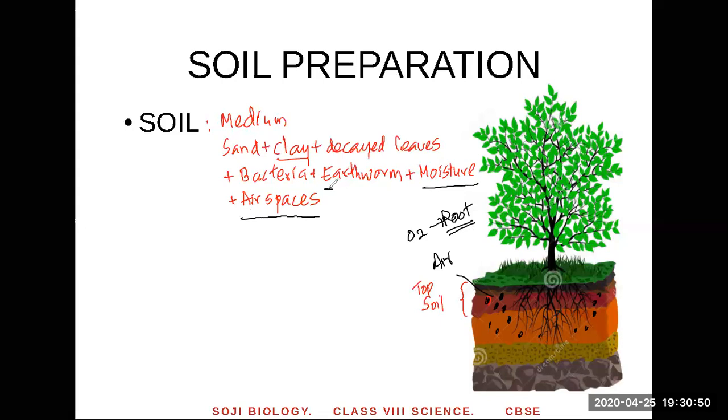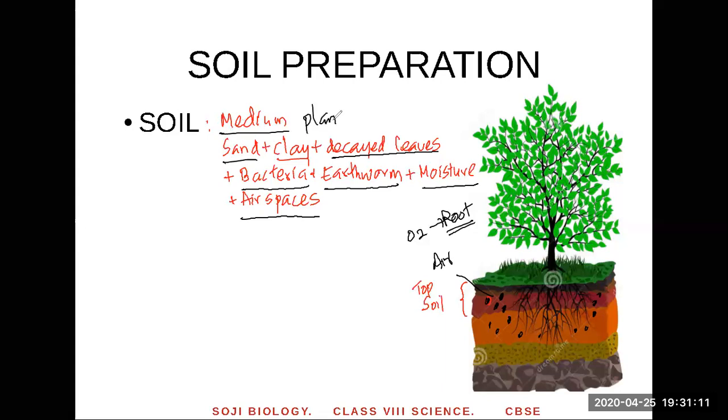And we'll study what earthworms do. Earthworms are like friends of the farmer. And what bacteria do is decompose all the dead leaves into nutrients. So the plant gets the nutrients, okay? And soil is basically made up of these substances. So what is soil? It's a medium in which plants grow.